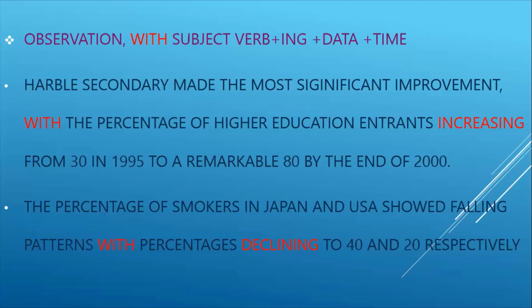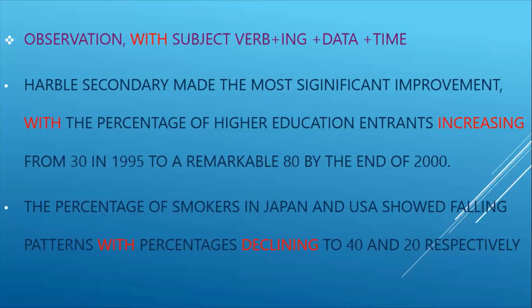You can see another example given. The percentage of smokers in Japan and USA showed falling patterns. That is our observation, with percentages declining too. The subject is the percentages.